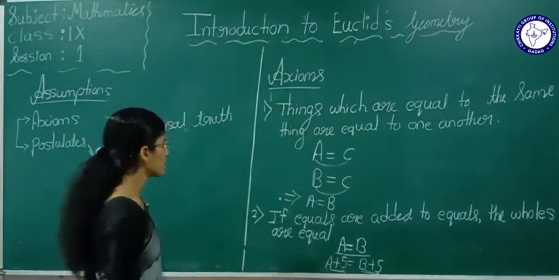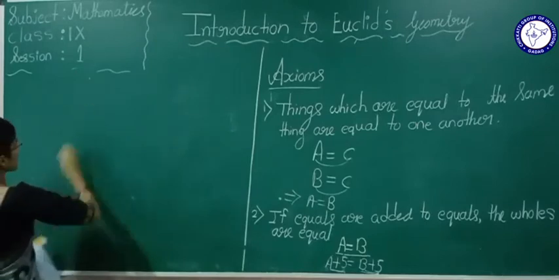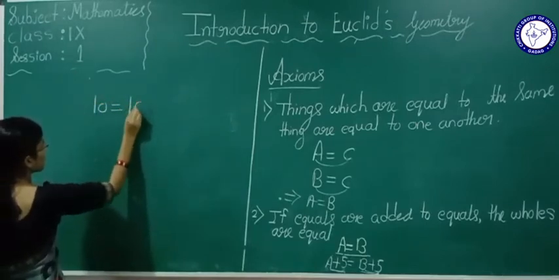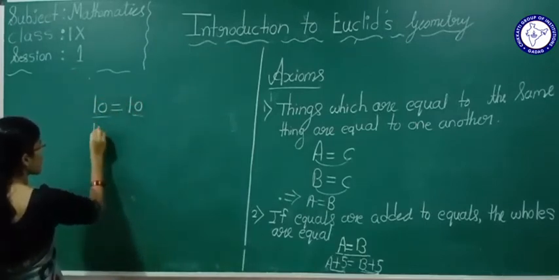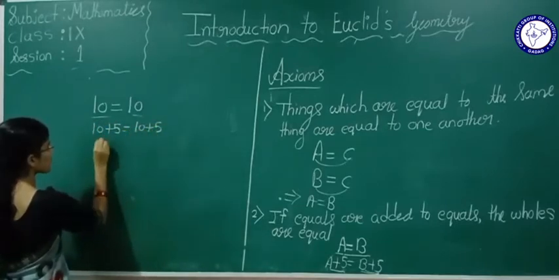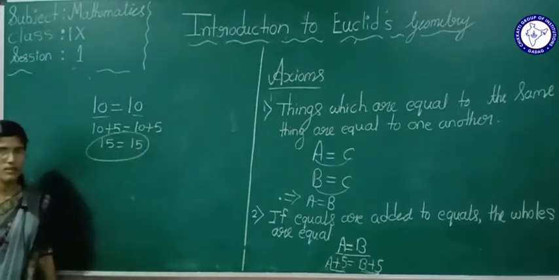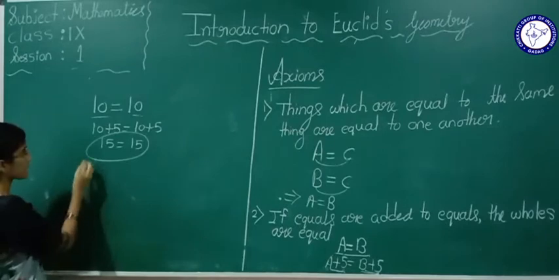I can give one more example here. See, 10 is equal to 10. These are equal. To these equals I am adding 5. Now this answer will also be equal, no? 10 plus 5 is 15, 10 plus 5 is 15. This is equal. Yes, you can take any example.